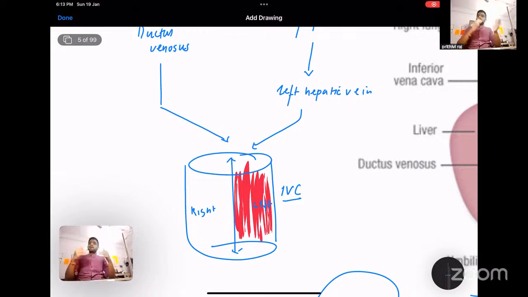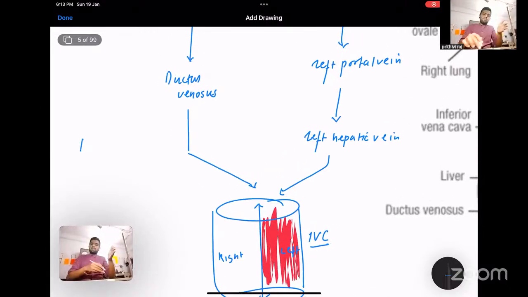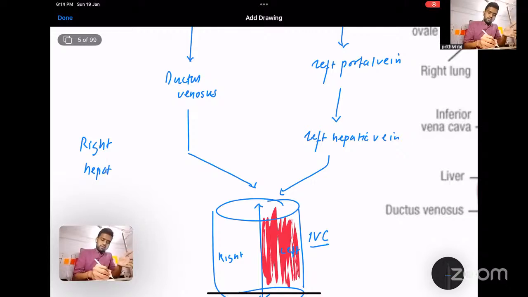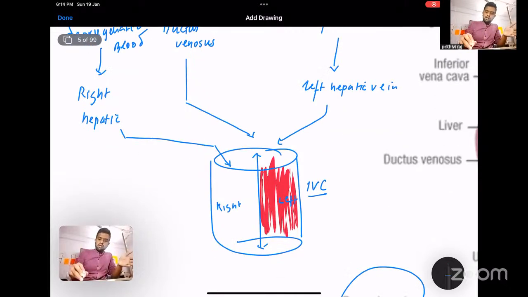But this deoxygenated blood will enter along the right side of the IVC from your right hepatic vein. The right hepatic vein will carry the deoxygenated blood from the lower part of the body to the right side of the IVC.